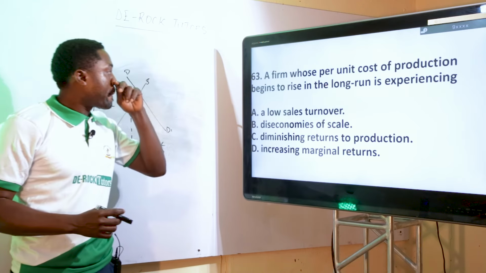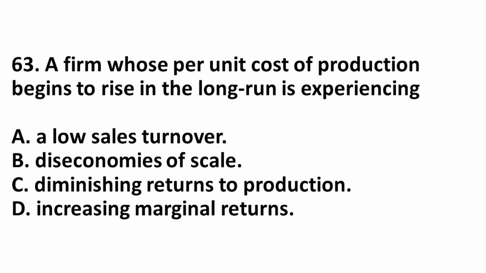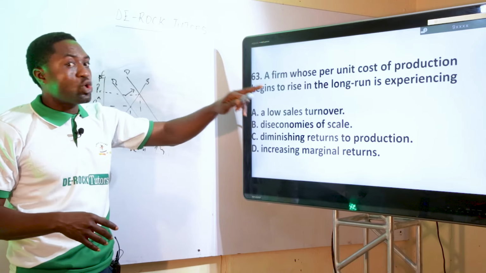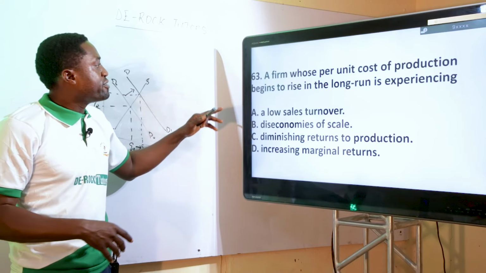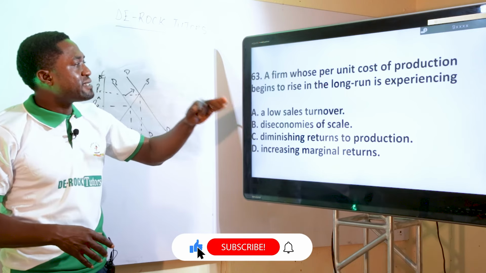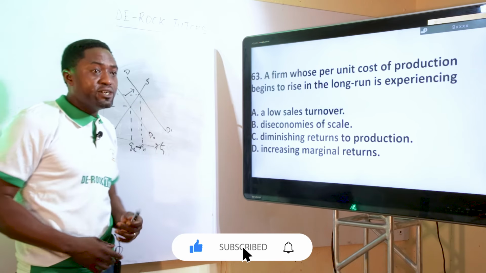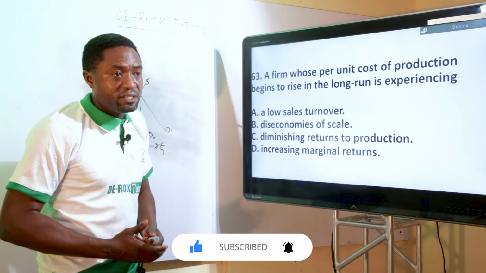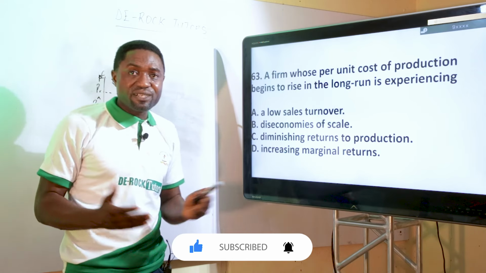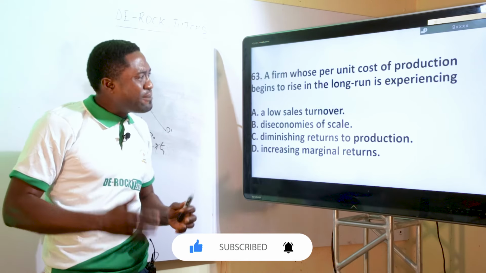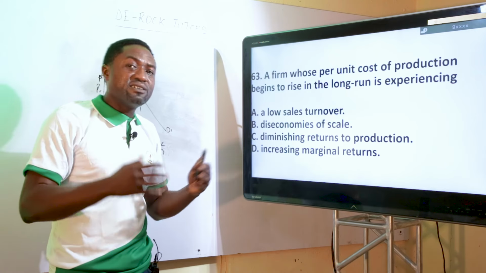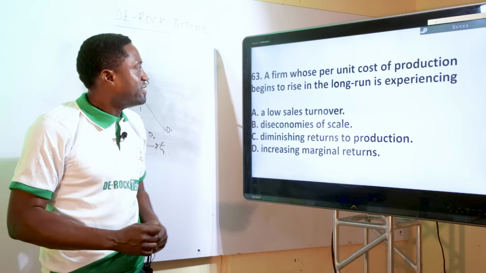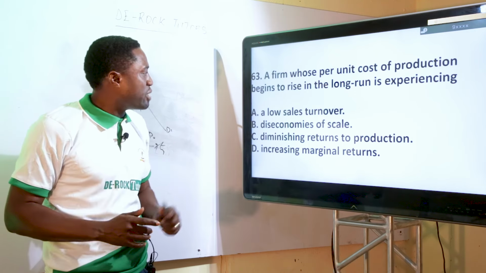The next question. A firm whose per unit cost of production begins to rise in the long run is experiencing what? Maybe what you have been using to produce a particular commodity, for example, maybe it's $2. And as time goes on, in the long run, you are now using $5 to produce. Then something has actually happened.